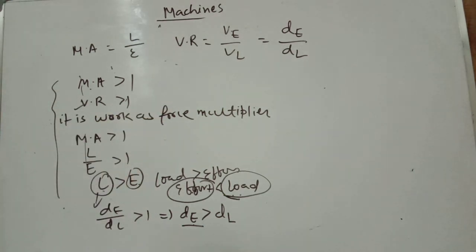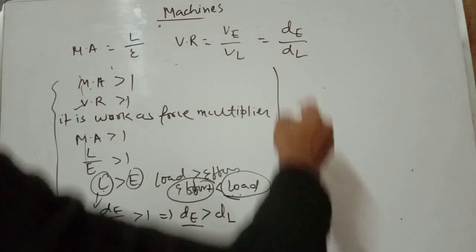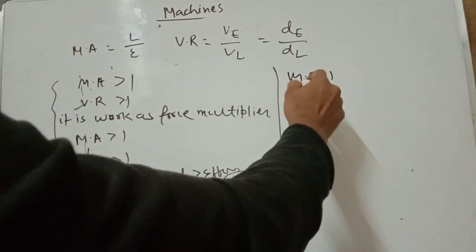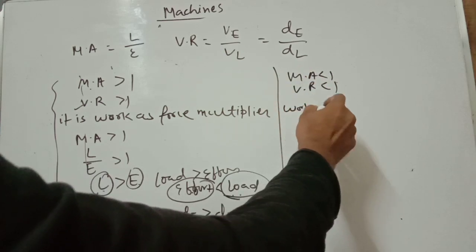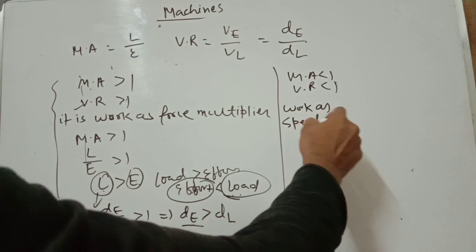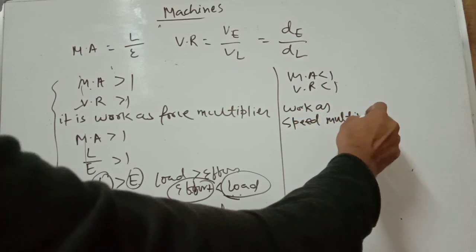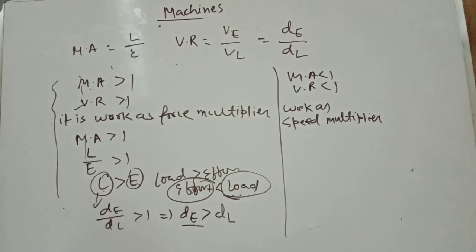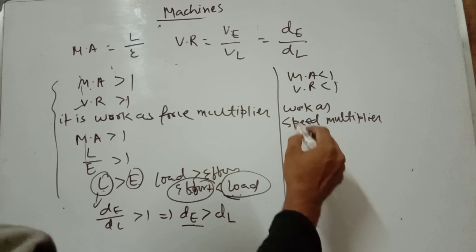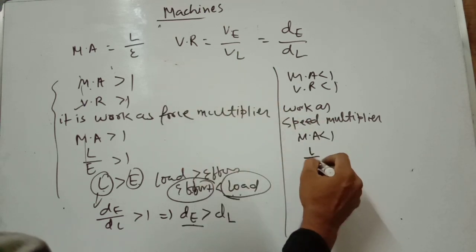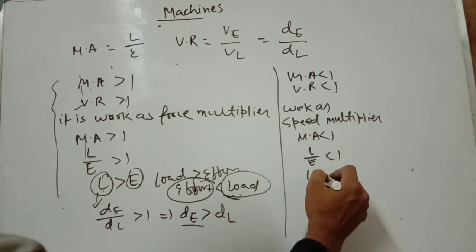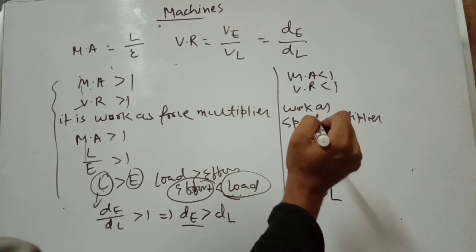Number two: if mechanical advantage is less than 1 and velocity ratio is less than 1, the machine works as a speed multiplier. Mechanical advantage less than 1 means load by effort is less than 1, so load is less than effort, that is, effort is greater than load.